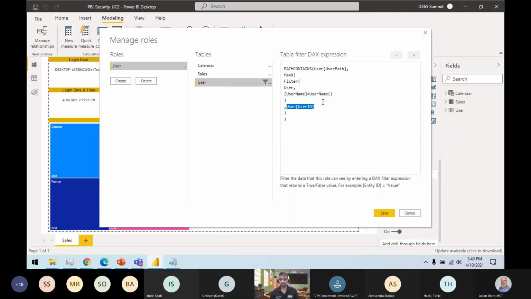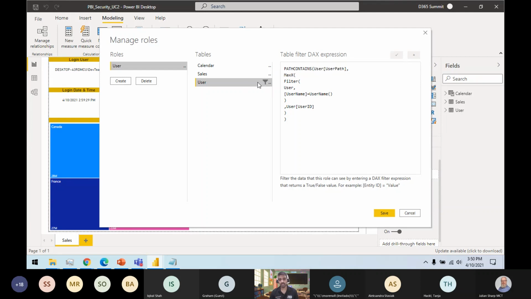Whatever username I log in with has a user ID. So I got the user ID from this one. Let's suppose my username is US. So I will get the user ID of the US. It's 1. And I'm checking whether this user path field contains 1 or not. If it contains 1, then true.